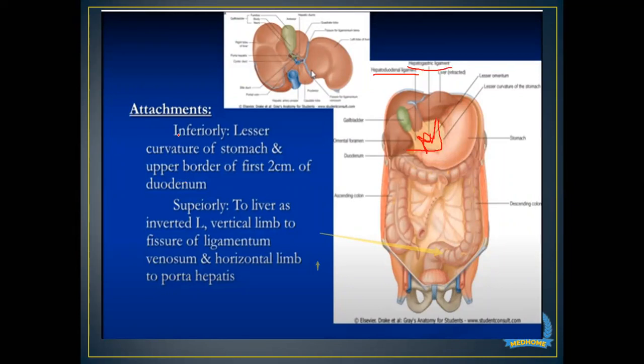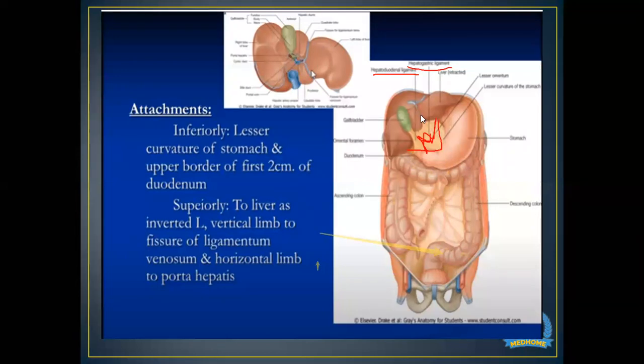Now, in terms of attachment, inferiorly the lesser omentum is attached below to the lesser curvature of the stomach and the upper first 2 centimeters of the duodenum. So you don't have to remember anything.